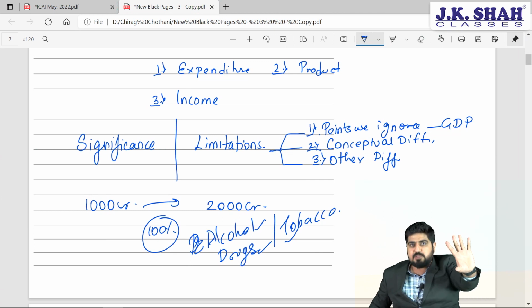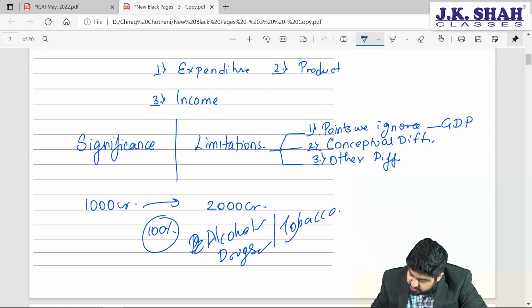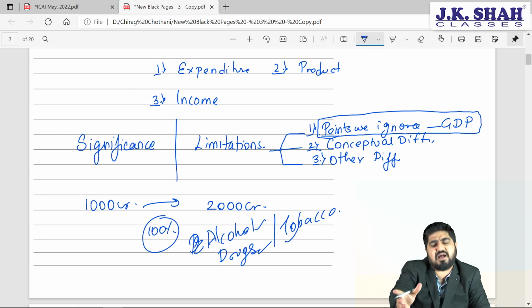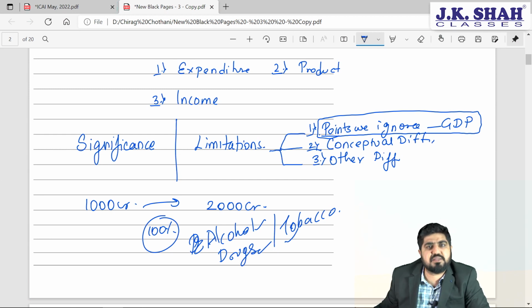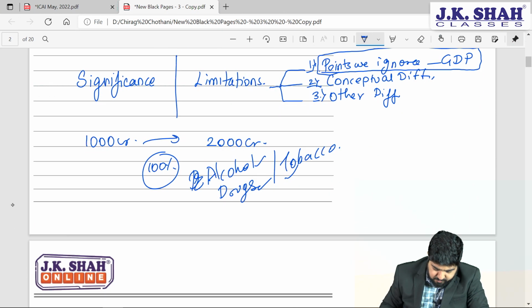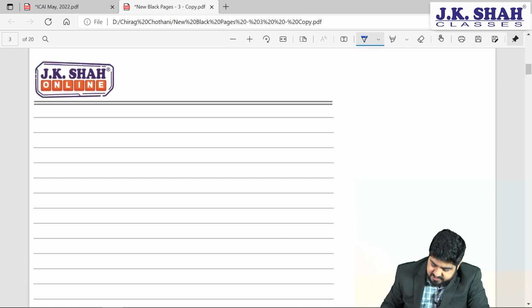It is not the solution. So what we need to do here, they are asking you the points that we ignore while computing GDP. This is a clear-cut answer that we have in JKSC material. Just the points you need to remember. So what are the points that we ignore while calculating GDP?